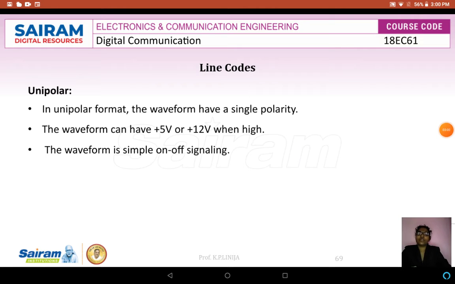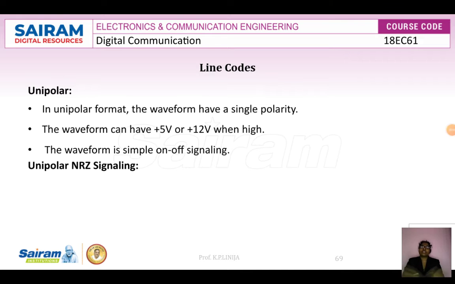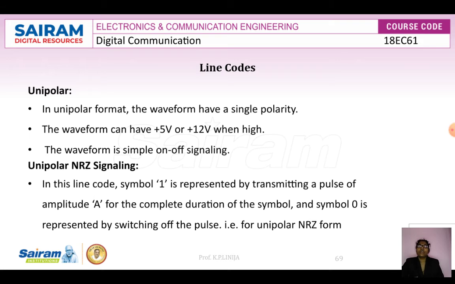In continuation, we will discuss unipolar non-return to zero signaling. In this line code, we think about the symbol 1 and symbol 0 because it is a digital format. Whenever the symbol 1 is there, we represent it by transmitting a pulse of amplitude A, that is plus A, for the complete duration of the symbol.